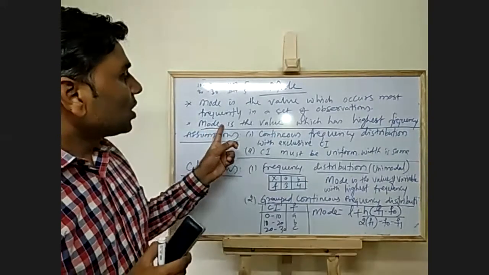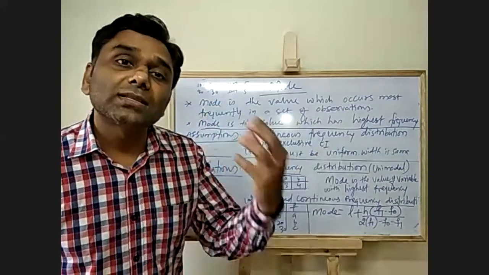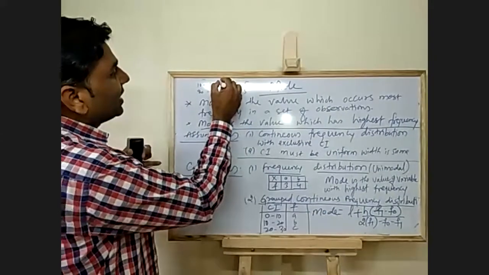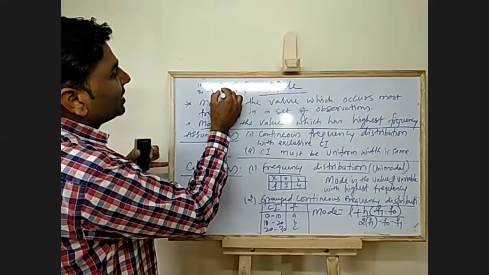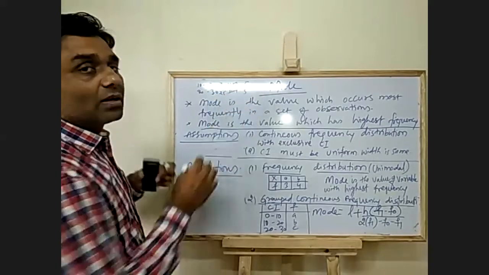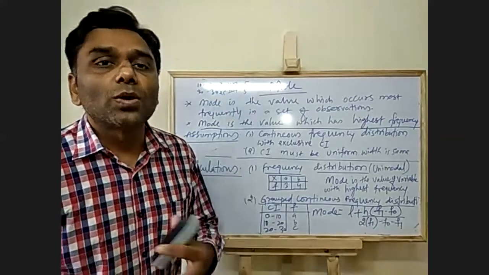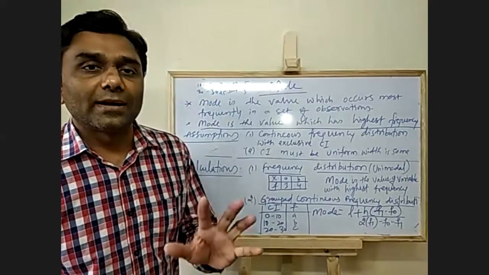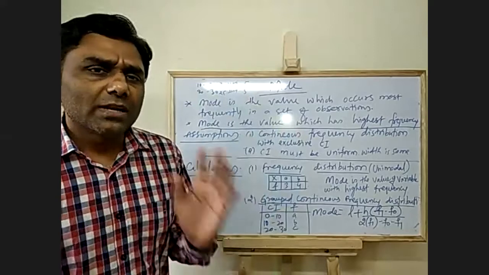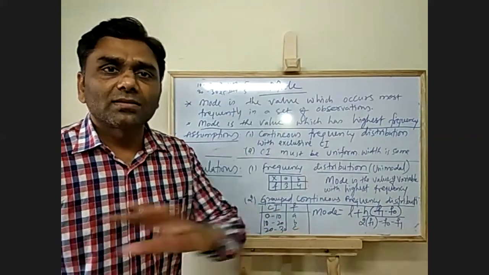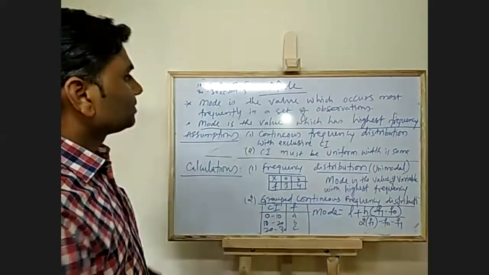So here mode is the value which has the highest frequency. If I take x as 15 and 25, the number which has the highest frequency is the mode of the data. Very simple to understand.